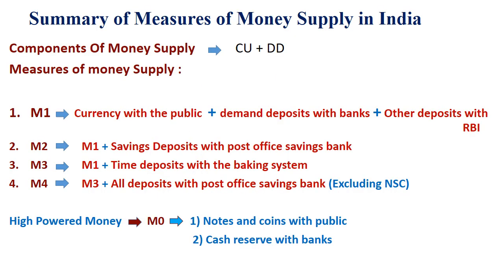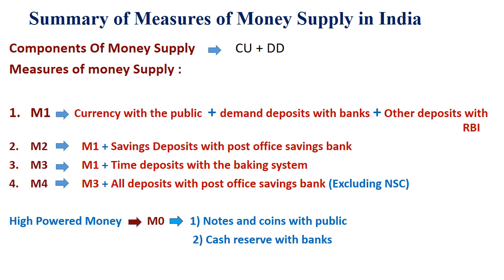Now I will read out the brief summary of the contents which we have discussed today. So what are the components of money supply? There are two components of money supply, that is currency with public and demand deposits with bank. Now how is money supply measured in our country? So there are four measures. First is M1. It consists of currency with public, demand deposits with bank, and other deposits with RBI.